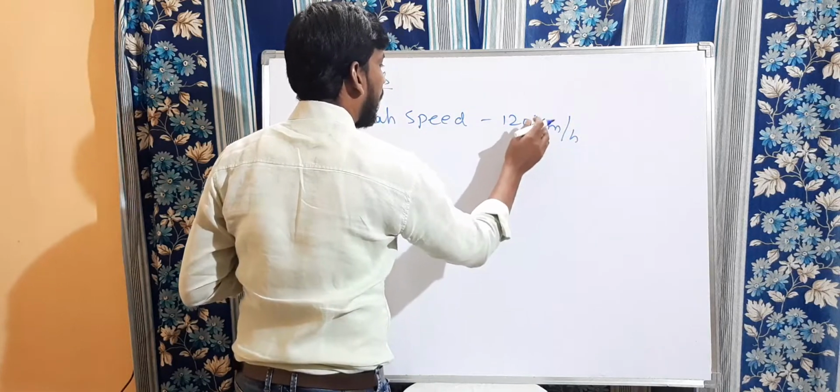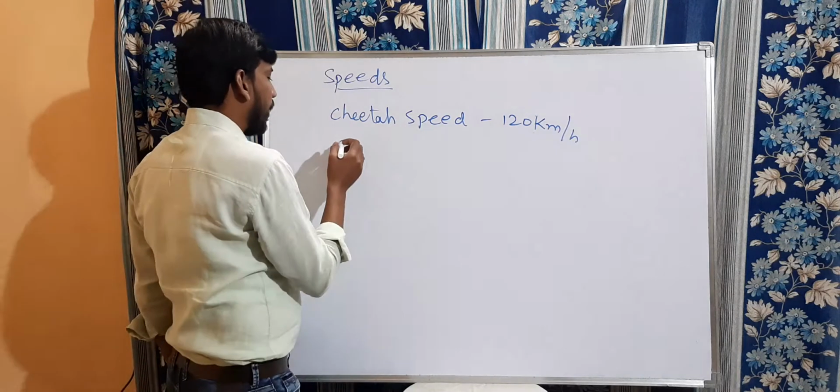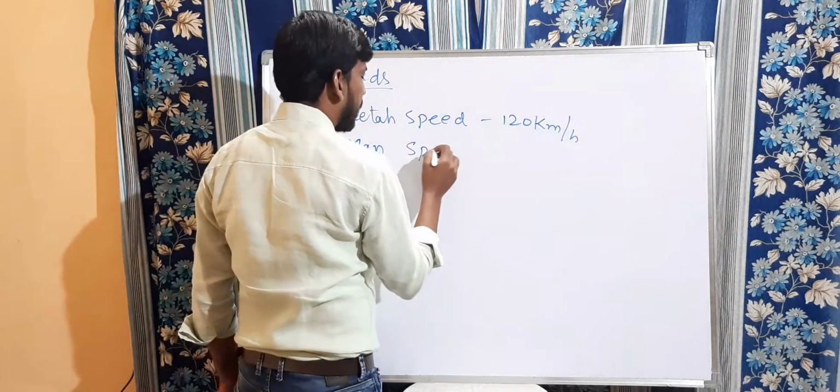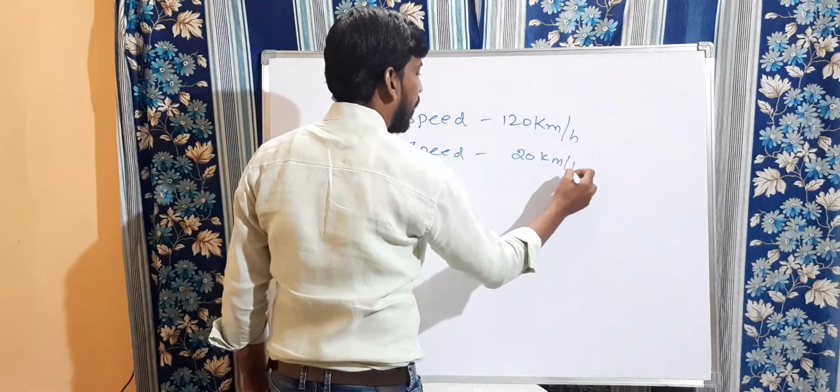In 1 hour, it will run 120 kilometers. Whereas a man's speed is simple, it is 20 km per hour. Now we are going to compare these two speeds of the cheetah and the man.